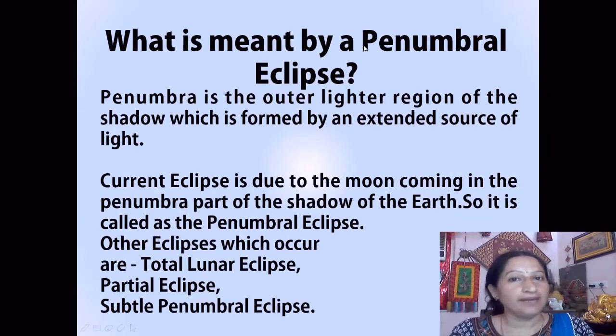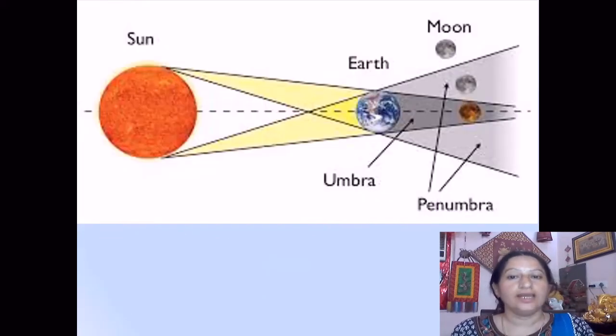So what is meant by a penumbral eclipse? If you have not understood by the diagram, you can understand from here. Penumbra is actually the outer lighter region of the shadow, which is formed by an extended source of light. As ma'am has shown you here, this is the penumbra region of the shadow formed by a source of light, that is sunlight, which is at so much distance.